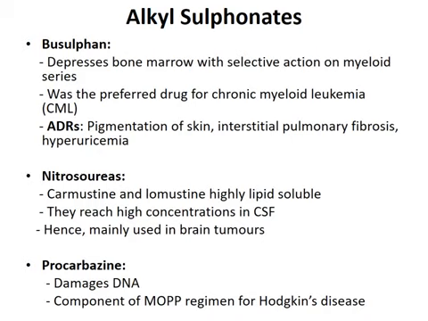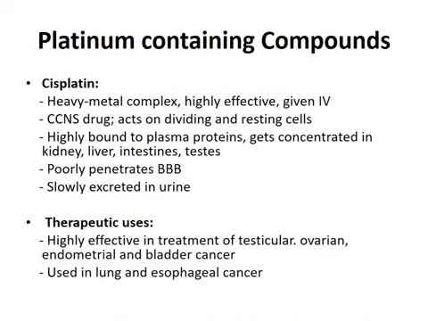Alkyl sulfonates, busulfan. It depresses bone marrow with selective action on myeloid series. It was the preferred drug for chronic myeloid leukemia. Adverse drug reactions are pigmentation of skin, interstitial pulmonary fibrosis and hyperuricemia. Nitrosoureas, carmustine and lomustine, are highly lipid soluble. They reach high concentration in cerebrospinal fluid, hence they are mainly used in brain tumors. Procarbazine damages DNA. It is a component of MOP regimen for Hodgkin's disease.